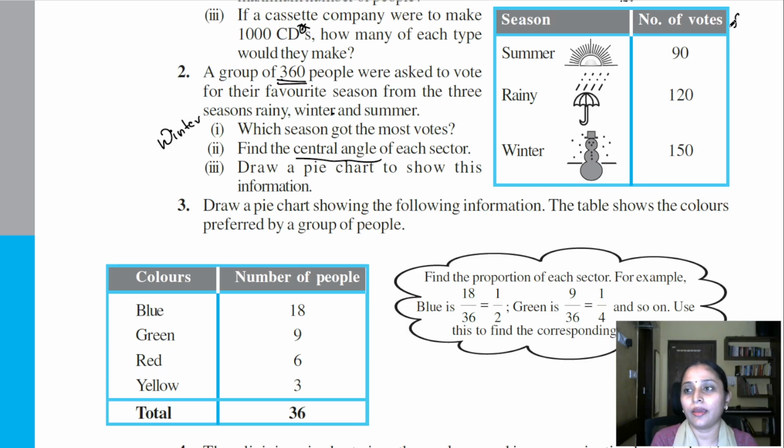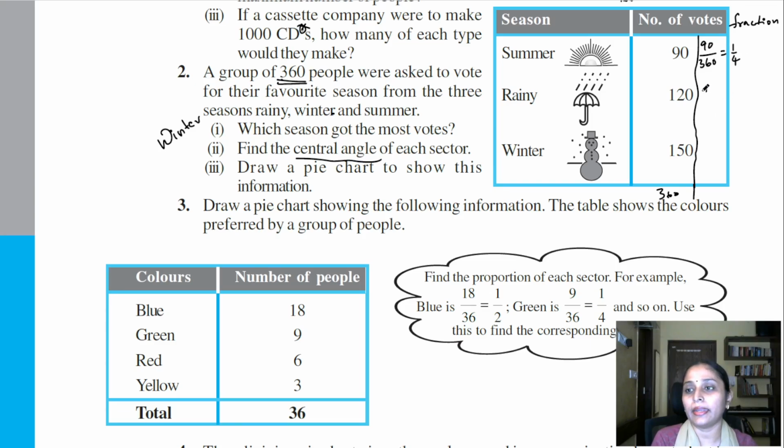So you're going to have two columns here. One is the fraction, and after that you're going to have the central angle. So let me find the fraction here itself. Here I know that the total is 360. You can add and see, 90 plus 120 is 210, 210 plus 150 is 360. So what is 90 by 360? 90 by 360 is nothing but 1 by 4.